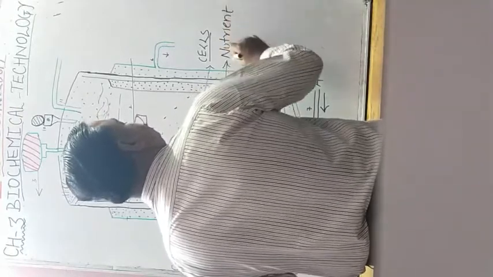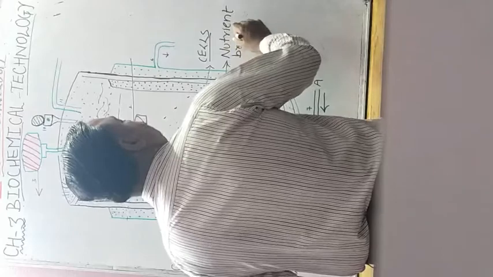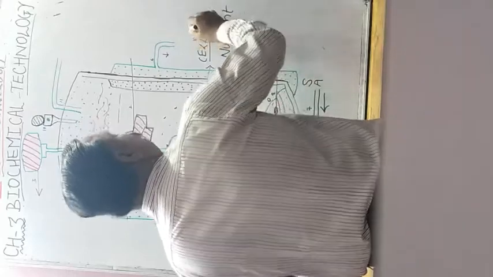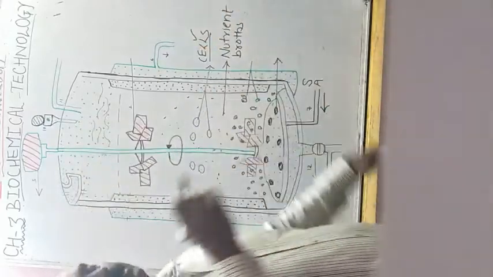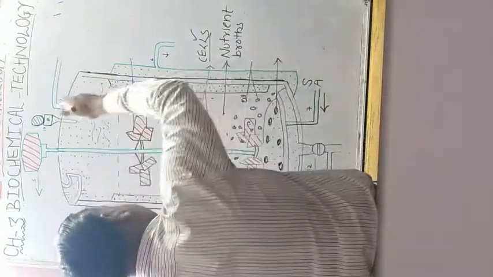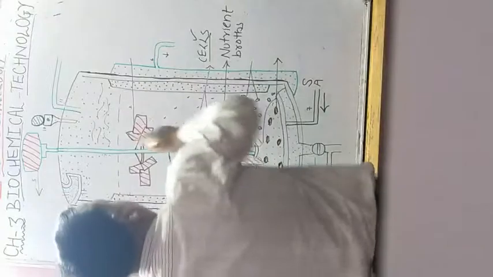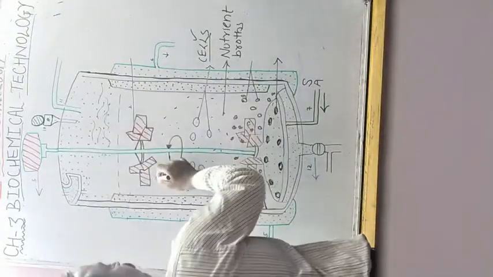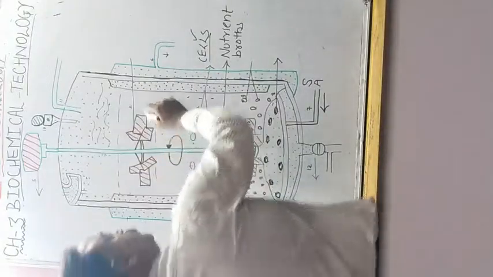These cells may be microbial cells or plant cells, isn't it? And this body is stainless body, and in between we have a fan-like structure. This is called impeller.